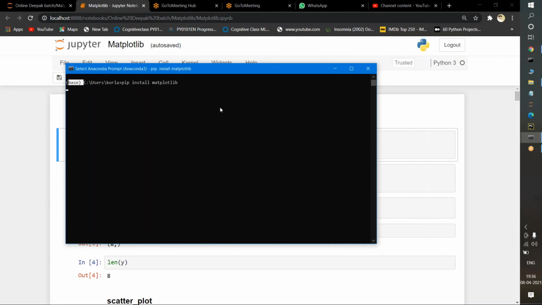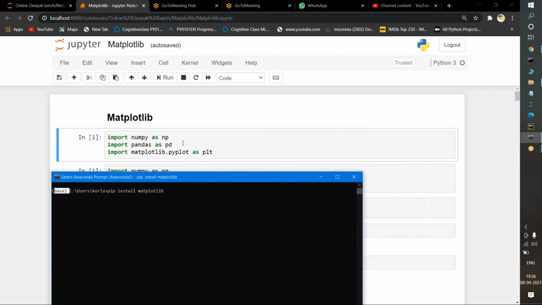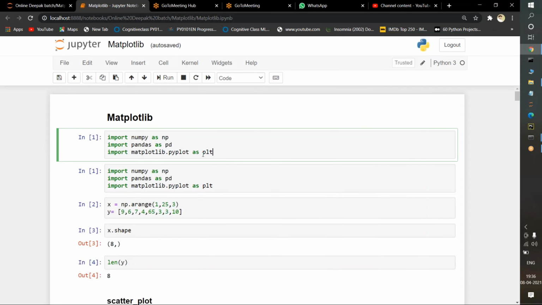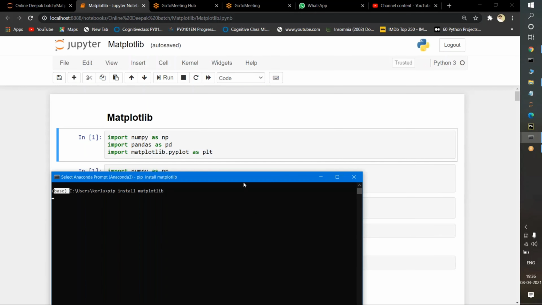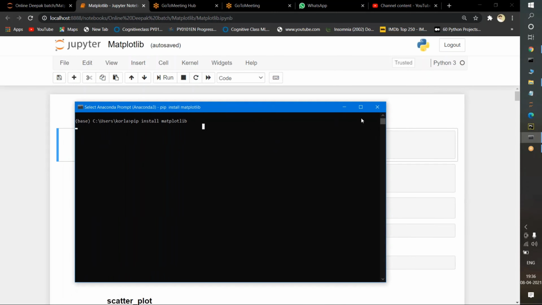There is no worry. It executed successfully because whenever we install Anaconda, matplotlib is in the base environment. So there is no need to worry here. If you run the command, it checks inside and shows that requirements are already satisfied.